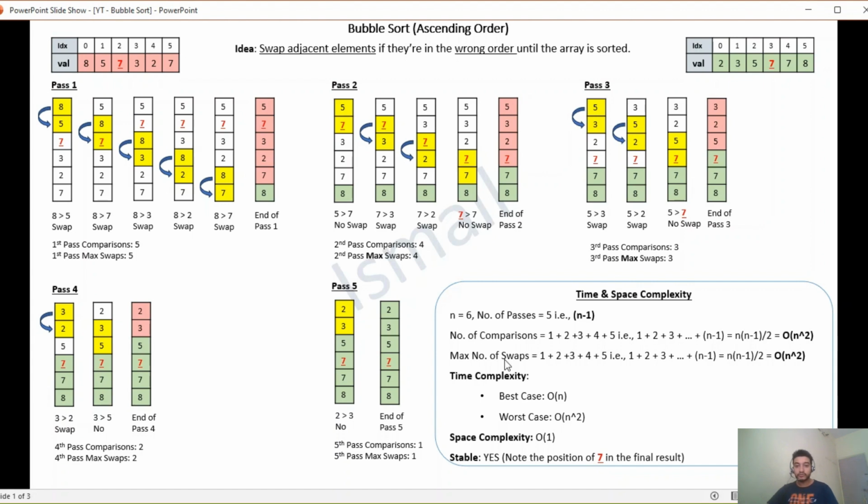Coming to the max number of swaps. If every comparison leads to a swap, then the max number of swaps will be equal to the number of comparisons, thus becoming equal to big O of n square.